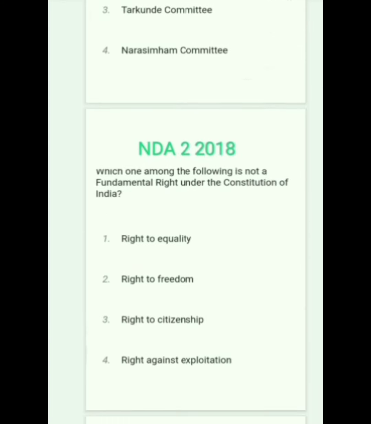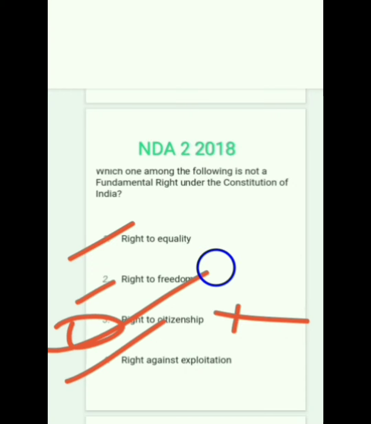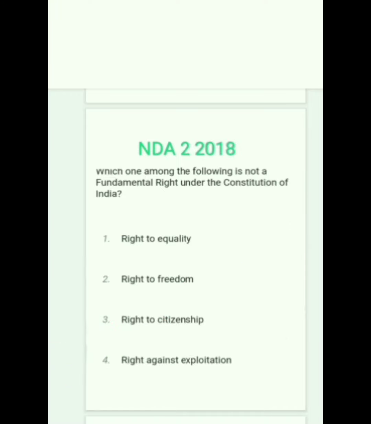NDA 2018. Which one among the following is not a fundamental right under the Constitution of India? Right to equality is a fundamental right. Right to freedom is a fundamental right, but right to citizenship is not a fundamental right. Right to expression is a fundamental right. So here the correct answer is option 3, right to citizenship. Next question.